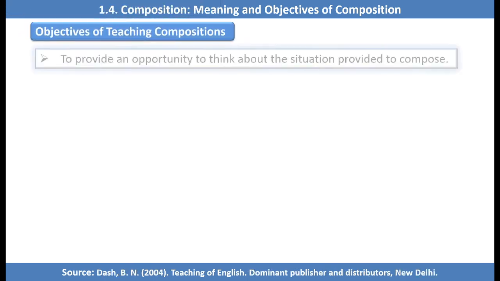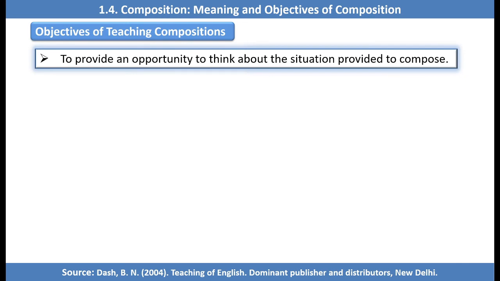Next one is to provide an opportunity to think about the situation provided to compose. We have to provide students an opportunity to compose. In that situation he must be able to think about the thoughts he is going to express.